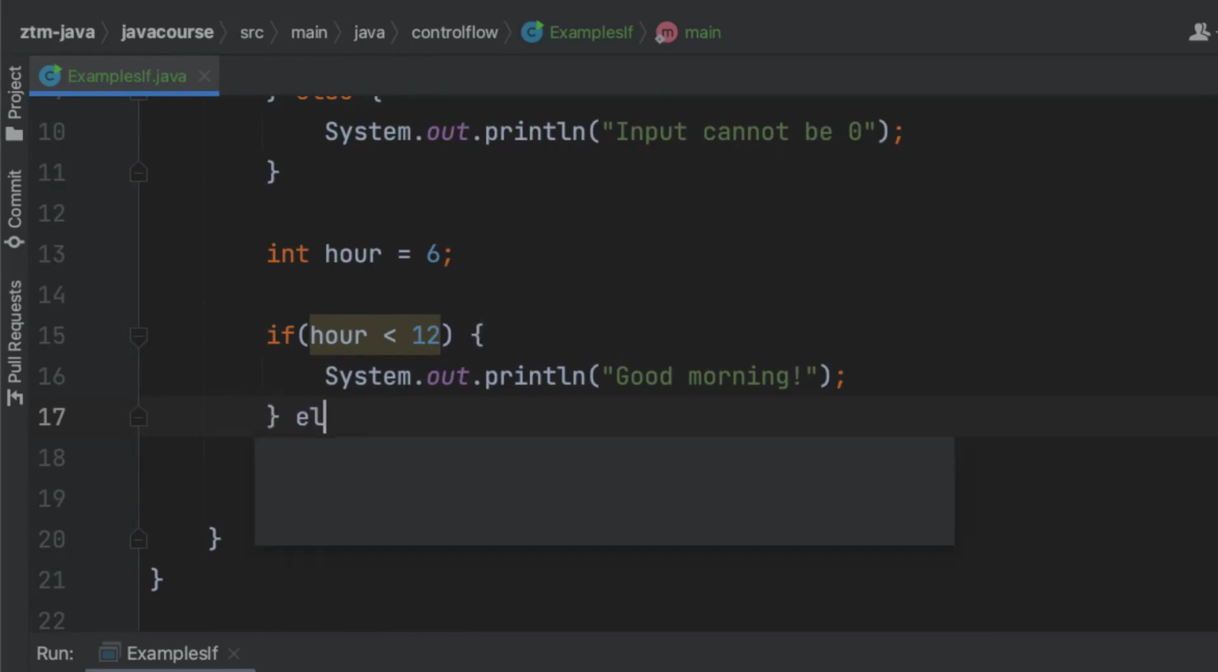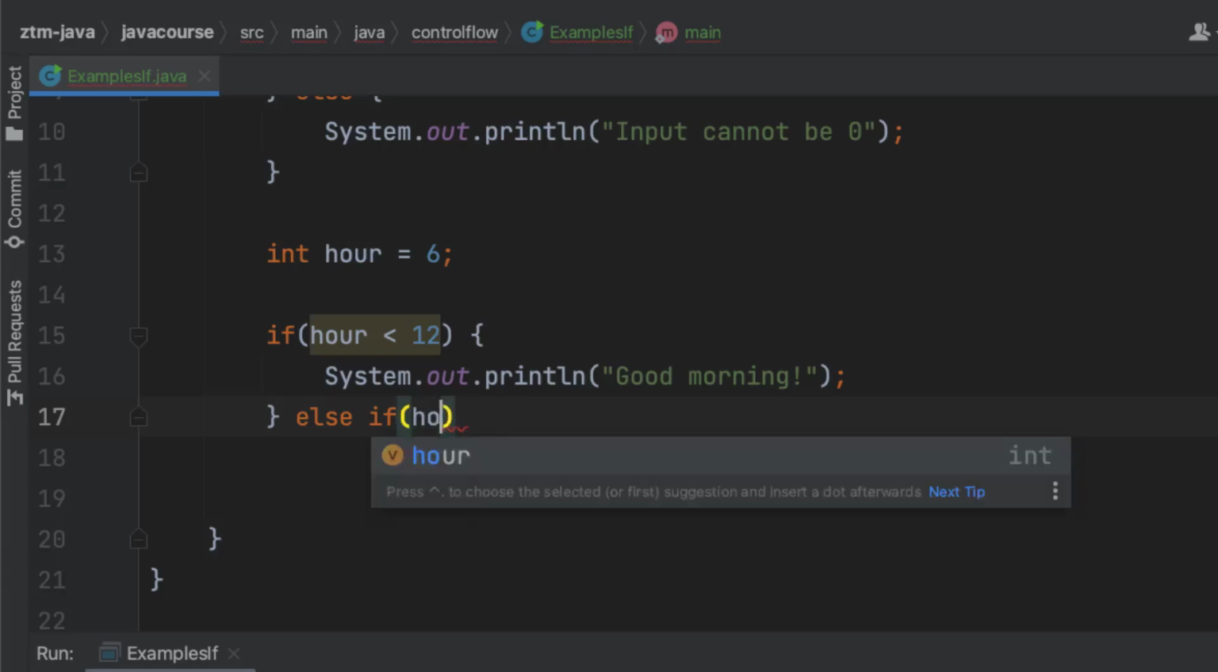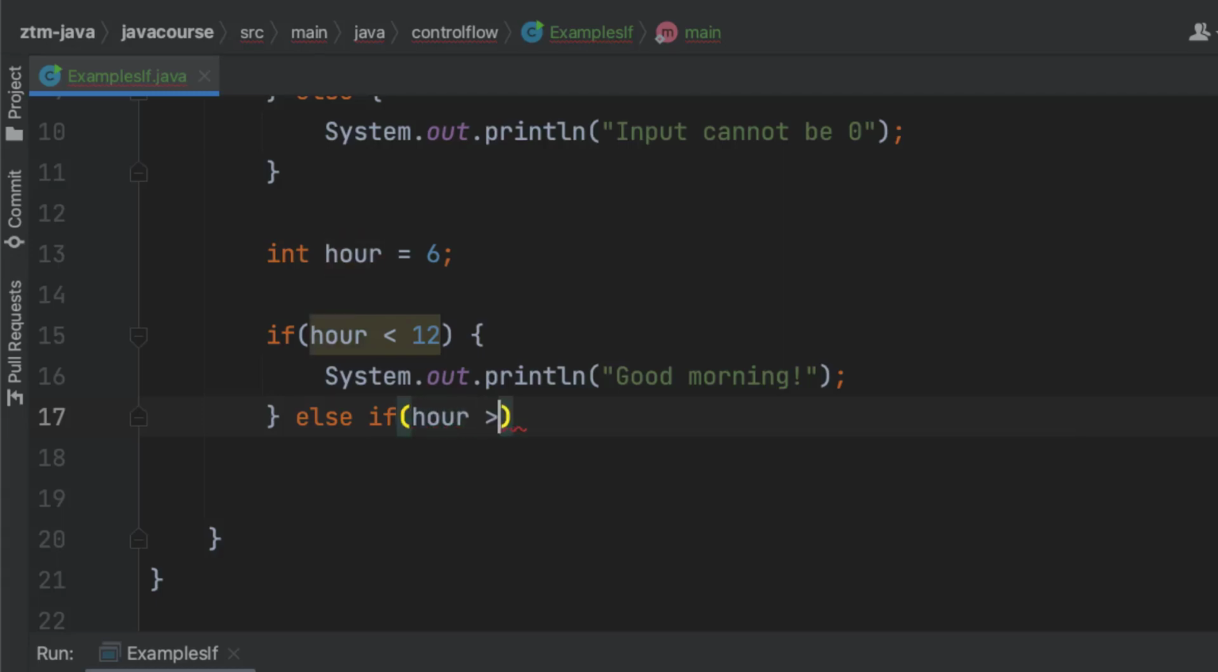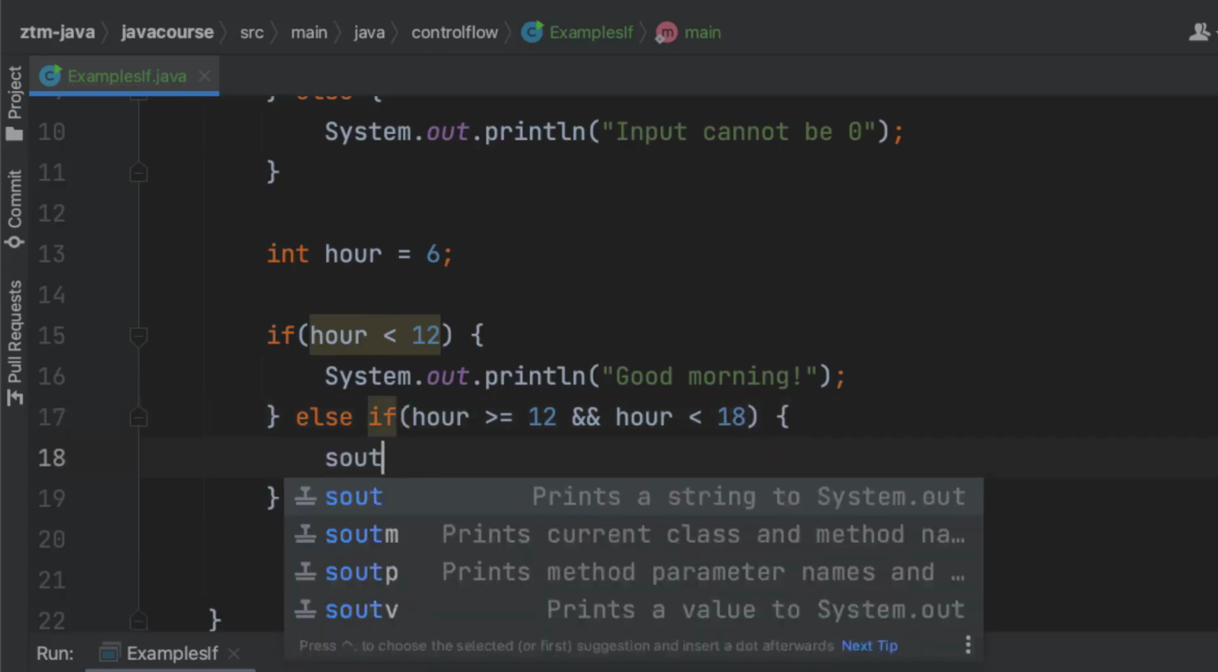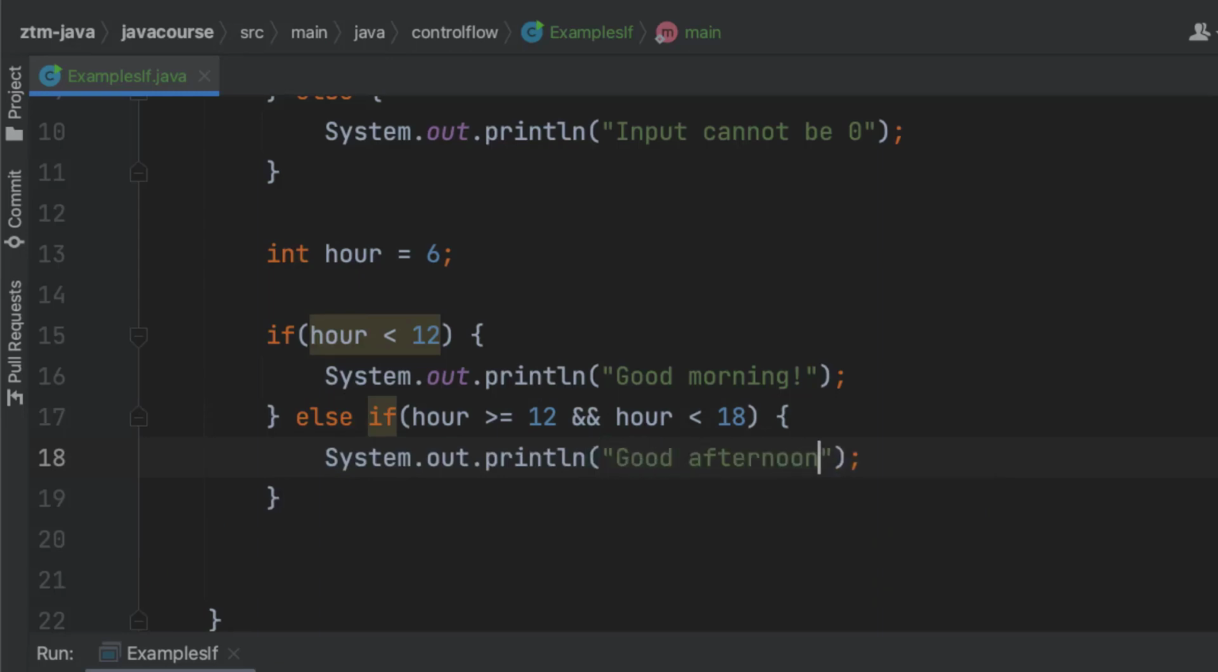In this case, I actually want to have an else if as well, because I want to say good afternoon. When do I want to say good afternoon? Well, whenever the hour is between 12 and 18. So I'm going to check for that. When hour is bigger than or equal to 12 and smaller than 18, then I'm going to be printing good afternoon. Well, if it's not smaller than 12, then it's also not between 12 and 18, I'm going to be printing good evening. So that would be the else statement.